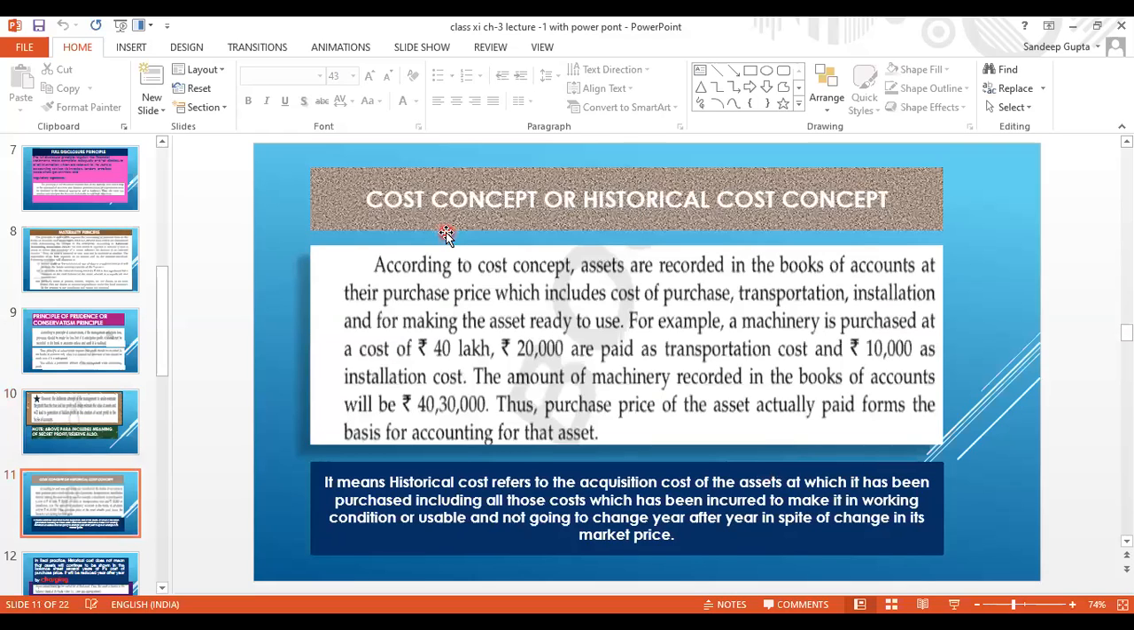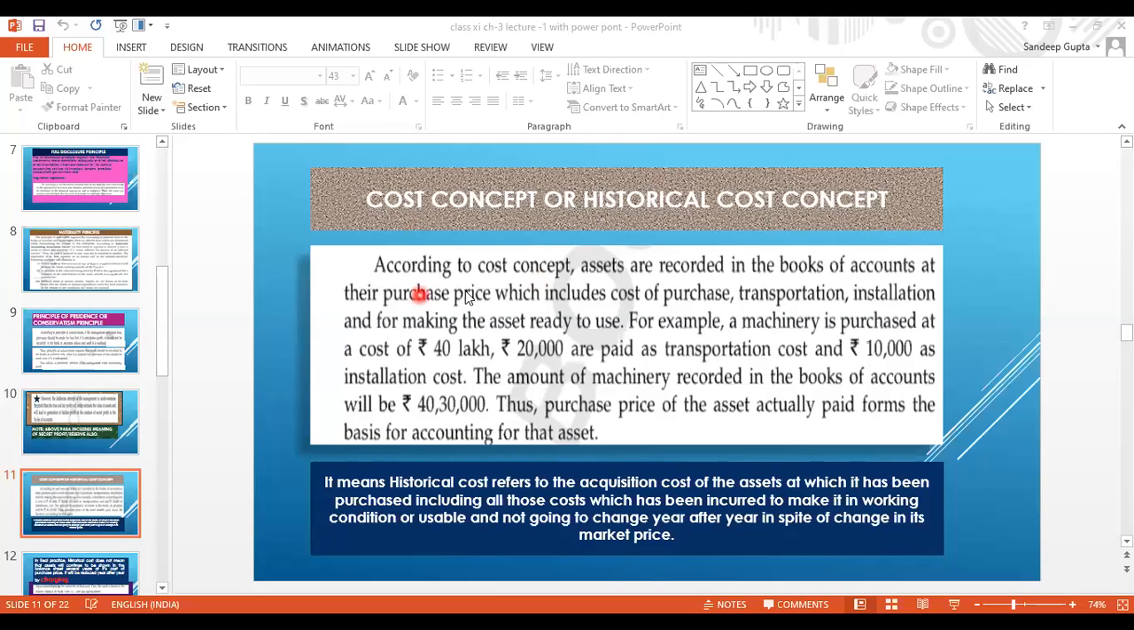Concept. Which concept? The cost concept or historical cost concept. Before moving forward to this slide, I want to make clear from you people, is there any confusion? Okay, so now this is the cost concept or historical cost concept. This is very important. Now see what is written here. First, I am explaining cost.